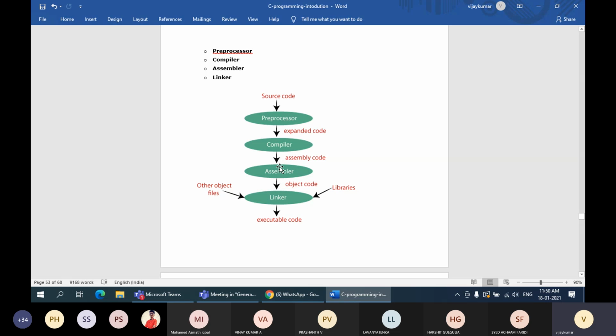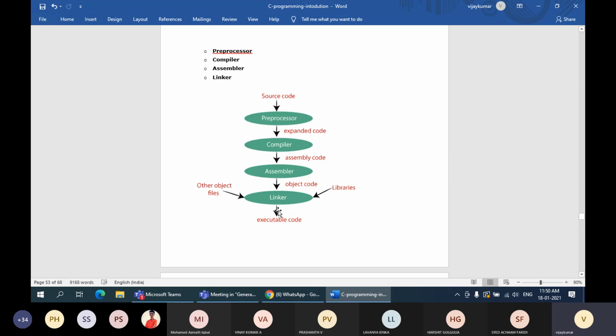Those object code files are brought in by the assembler, because once you add 10 plus 20, you should display for the user the sum of the two numbers, which is 30. For that, you are going to make use of an output statement or output function. That function's assembly code or object code is brought in by the assembler.